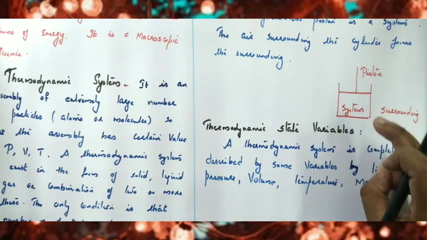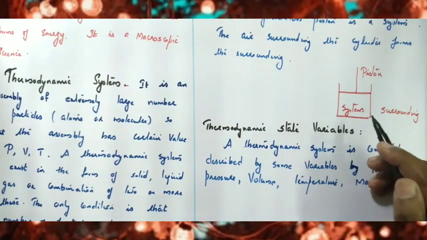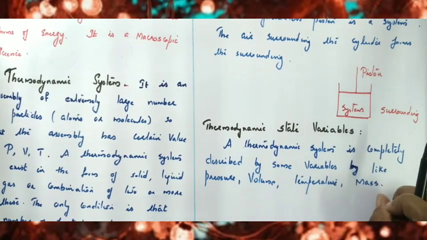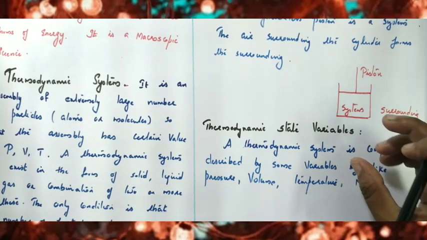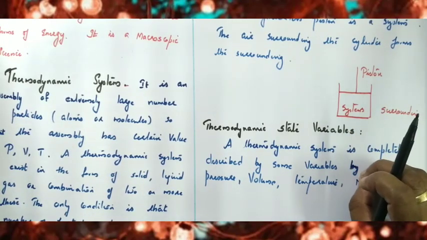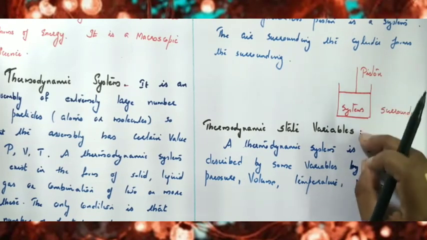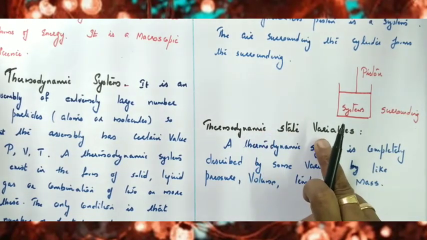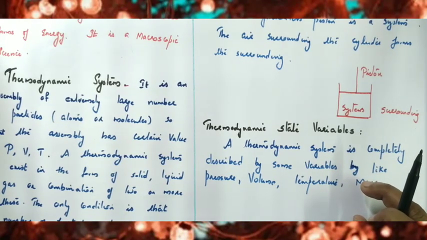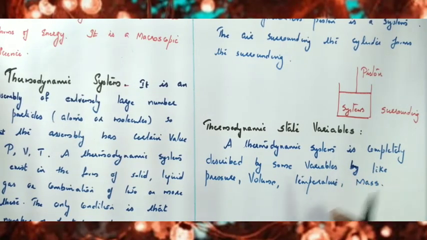The system is completely described by some variables like the pressure of the system, volume of the system, temperature, mass, the amount of matter contained inside the system, composition of the system, etc. Such variables are called thermodynamic state variables. Any variables which are used to describe the system completely are called thermodynamic state variables.